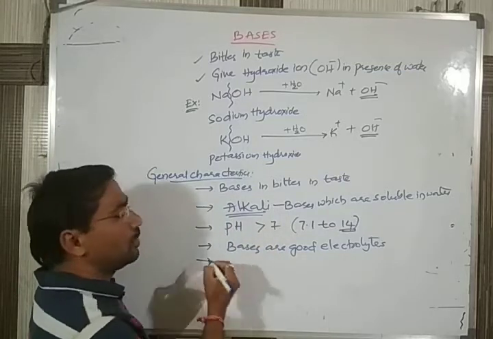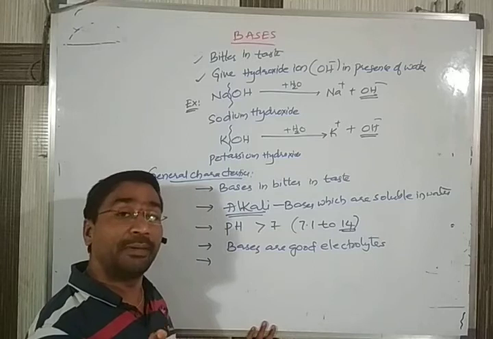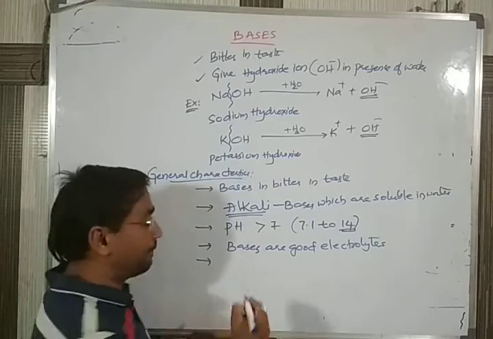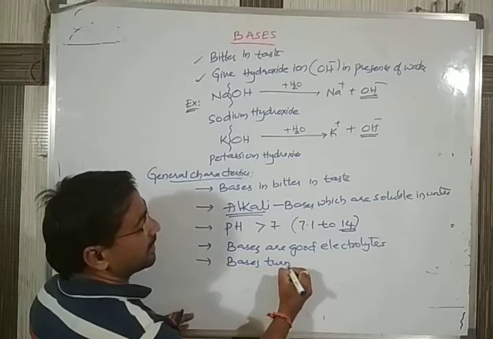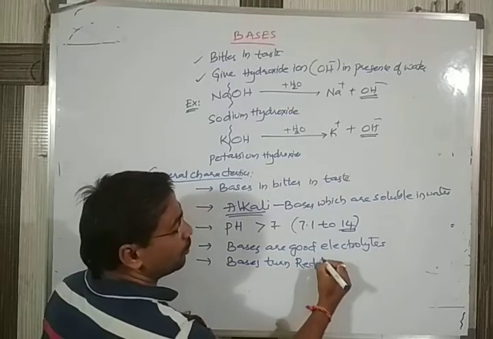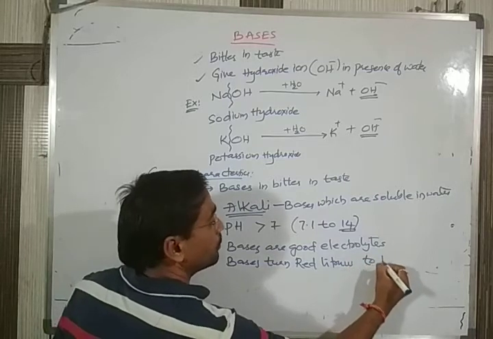How do you identify a base? Immediately, we can identify a base by using litmus paper. Bases turn red litmus to blue. Red litmus to blue.